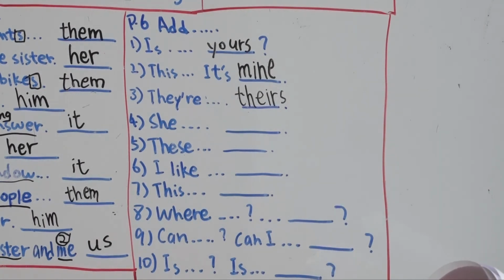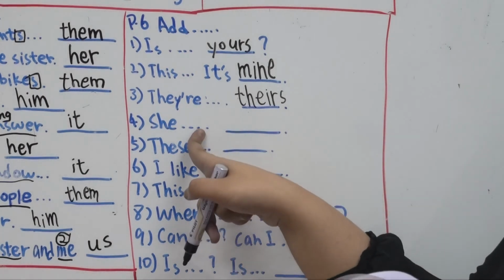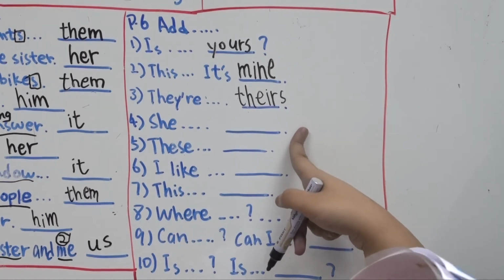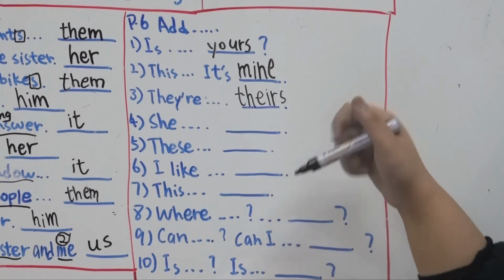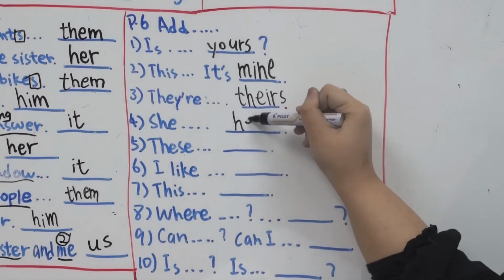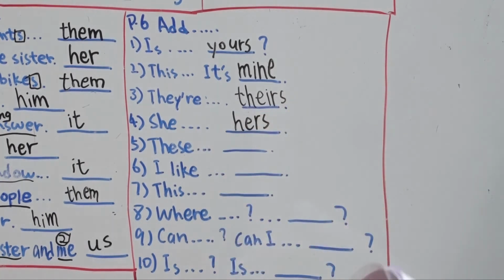Number 4, she lost her book. She lost her book, right? So she lost, which word do you underline? You underline her book, right? So instead of saying she lost her book again, we can replace the noun her book into hers. Yes, into hers. So the complete sentence is she lost her book, she lost hers.